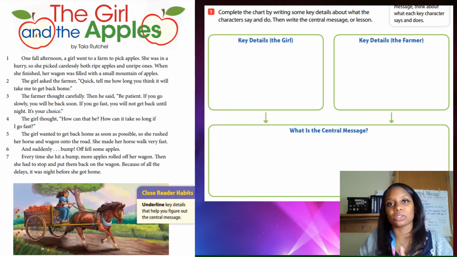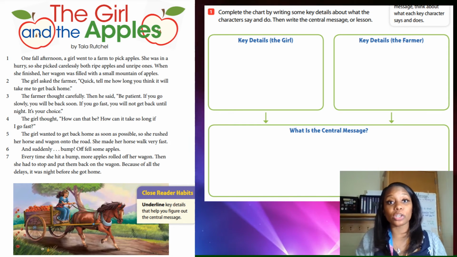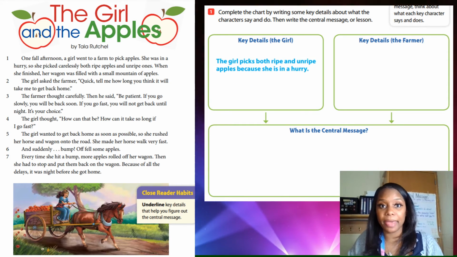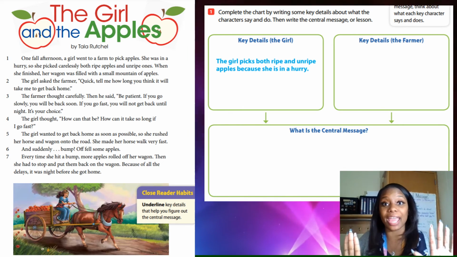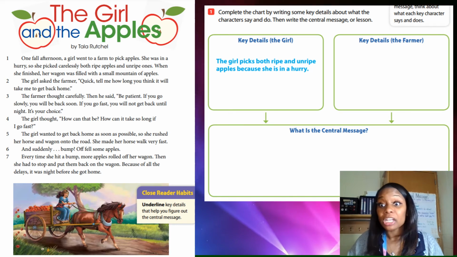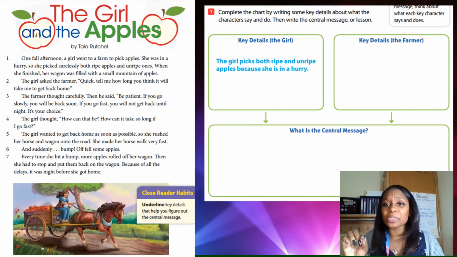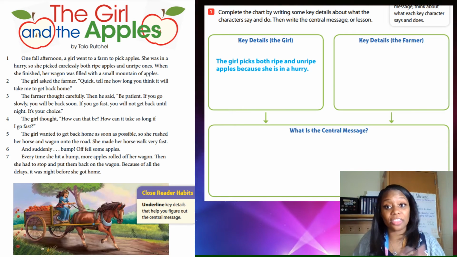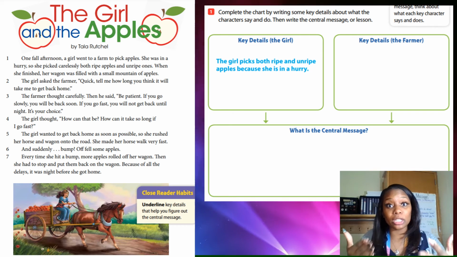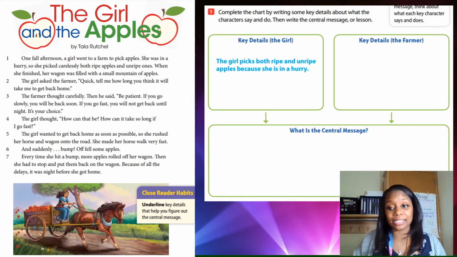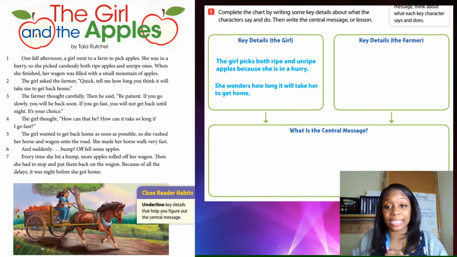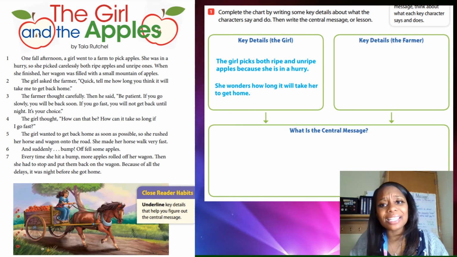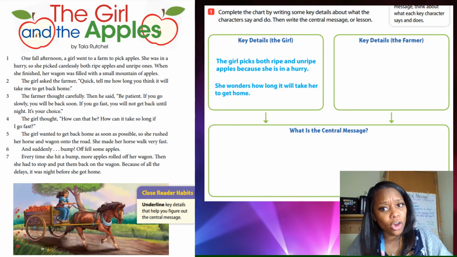Let's think of some key details about the girl, okay? For starters, we learn from the passage, the girl picks both ripe and unripe apples because she's in a hurry. So she was not taking her time. She was picking the good apples and the bad apples. Let's think, what other key details did we learn about the girl from the passage? Another thing we learned, she wonders how long it would take her to get home. So what did the farmer tell her?